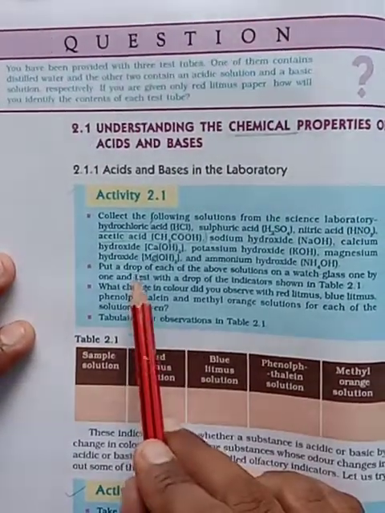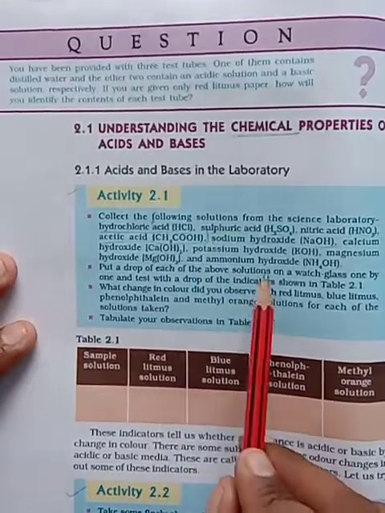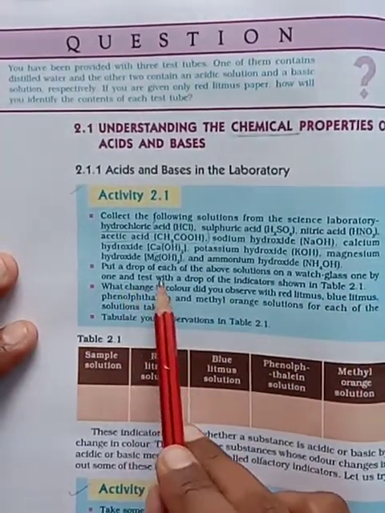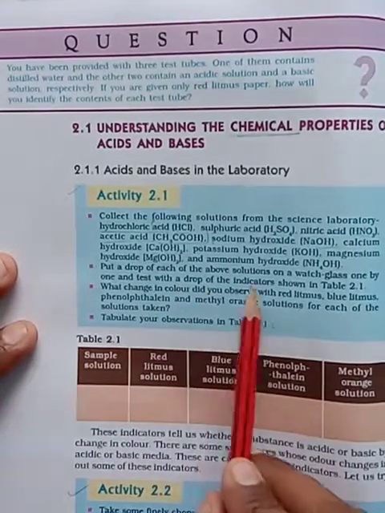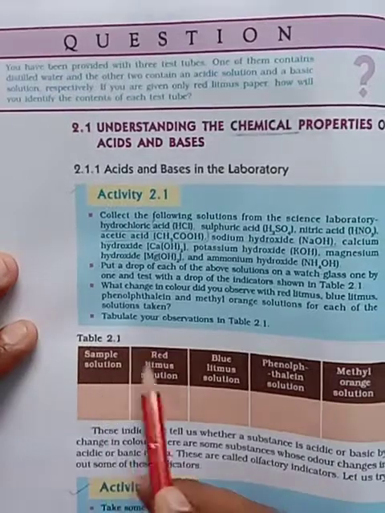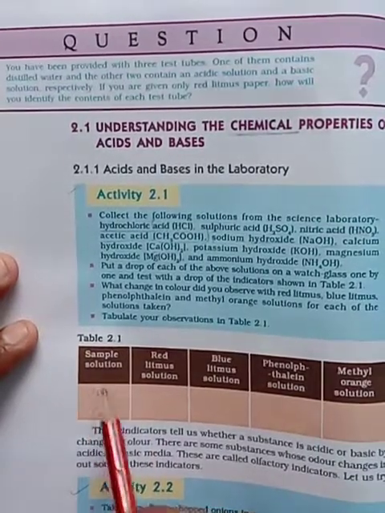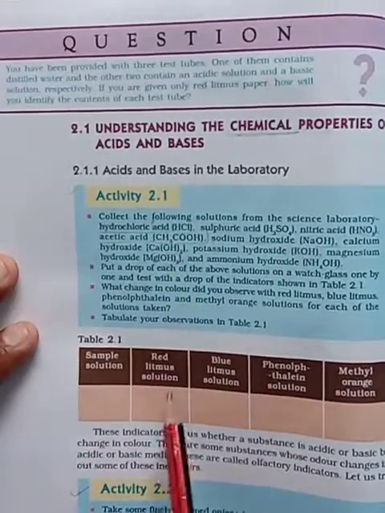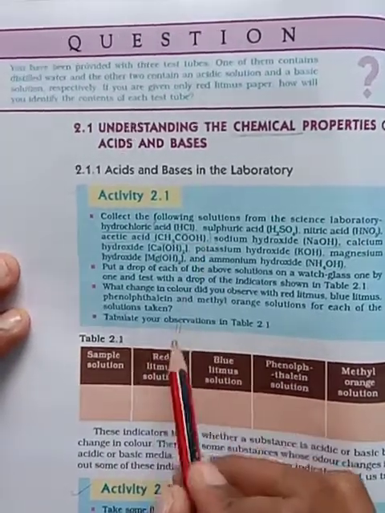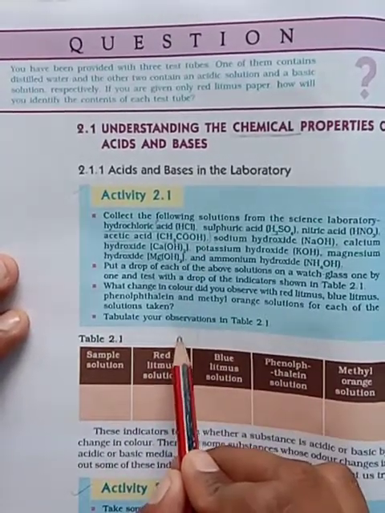Okay. So how do we identify this without tasting? Put a drop of each of the above solutions in a watch glass one by one and test with a drop of the indicator as shown in 2.1. So for example, you have to take these in separate watch glasses. It is available in a chemistry lab. So first, in the first watch glass you should put hydrochloric acid.